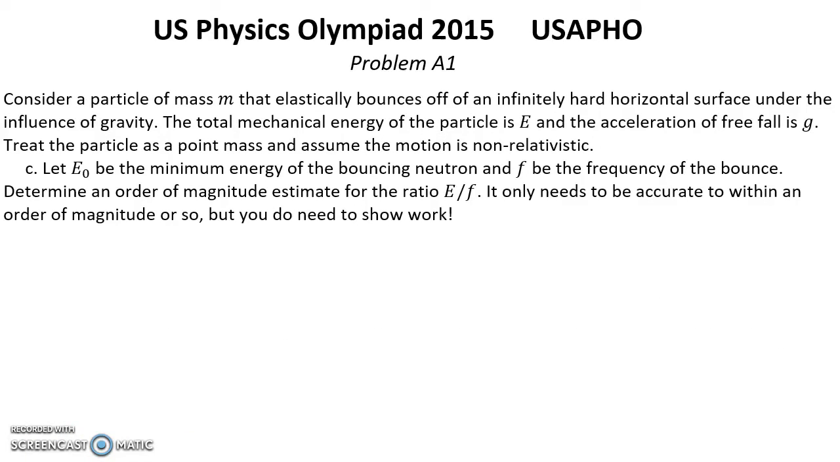Question C. Let E_0 be the minimum energy of the bouncing neutron and f be the frequency of the bounce. Determine an order of magnitude estimate for the ratio E_0 over f. It only needs to be accurate to within an order of magnitude or so, but you do need to show work.